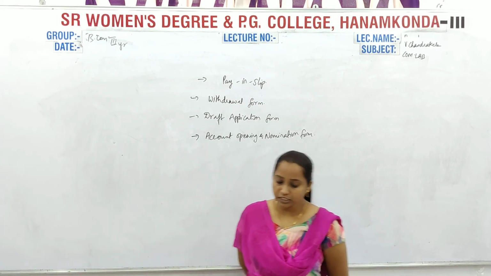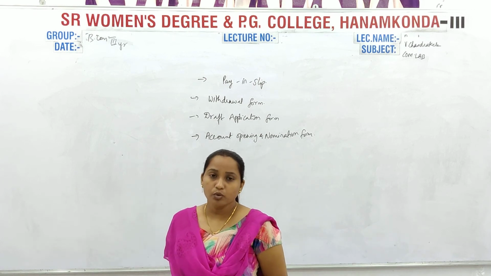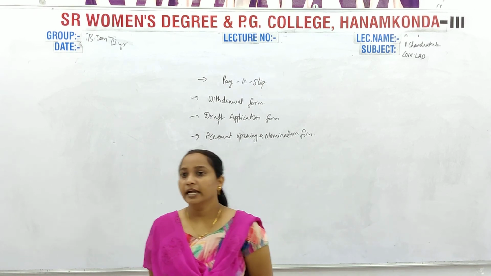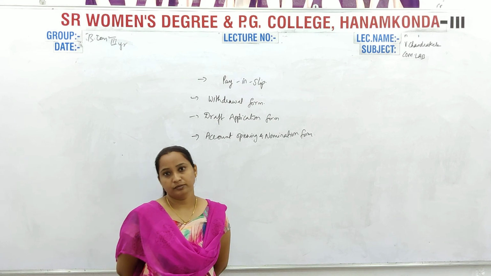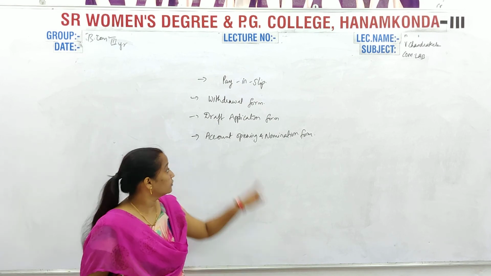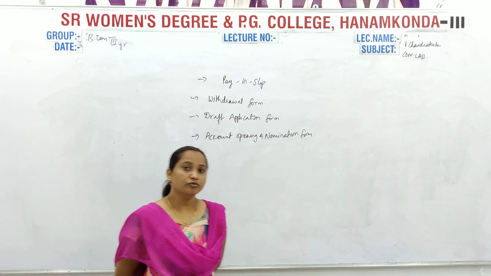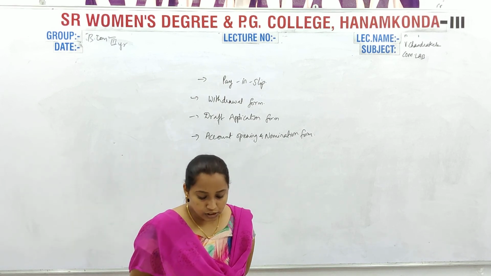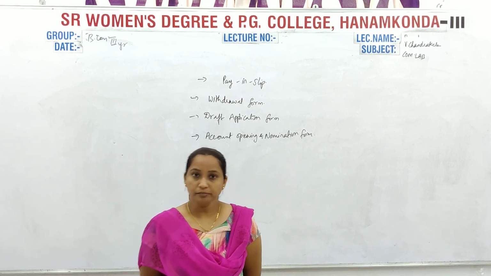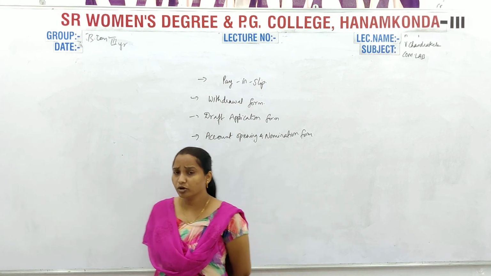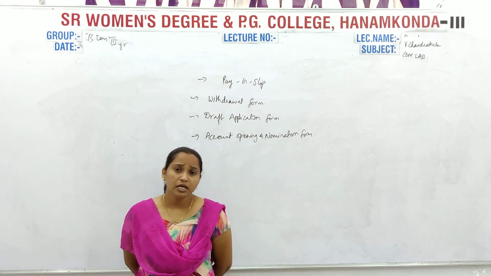Okay, what is that? Depends upon what you take. So usually what does an account form consist of? What is your account form? Because we are discussing the account form, isn't it? So what does this account form consist of? It consists of your personal information, like your name, your date of birth and all these things.